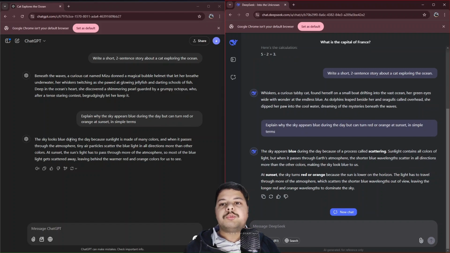The sky looks blue during the day because sunlight is made of many colors, and when it passes through the atmosphere, tiny air particles scatter the blue light in all directions more than other colors. Okay. At sunset, the sun's light has to pass through more of the atmosphere, so most of the blue light gets scattered away, leaving behind the warmer red and orange color for us to see.